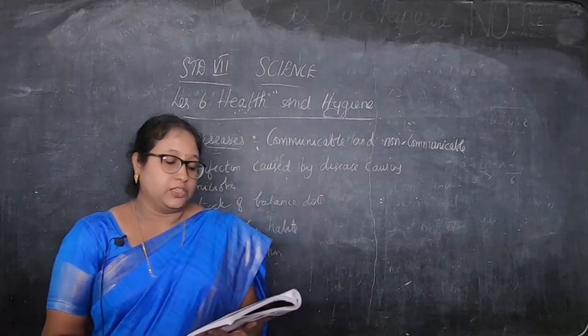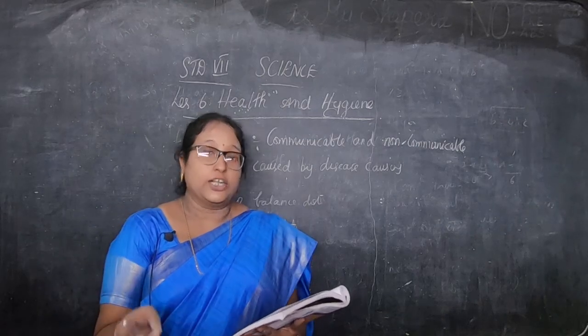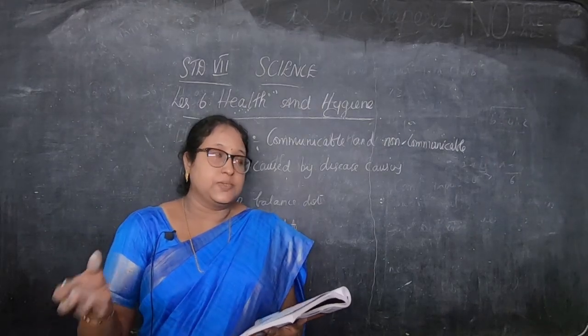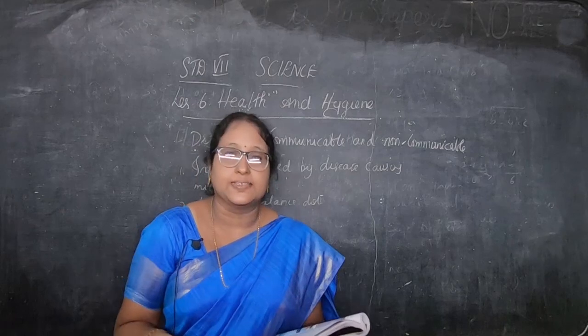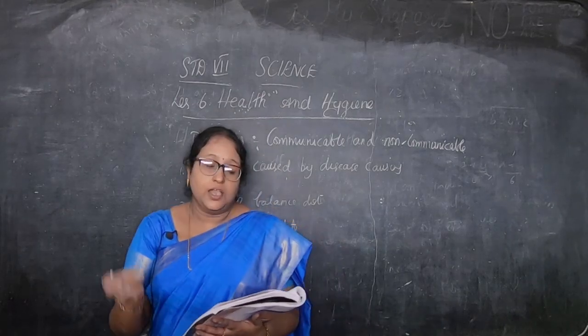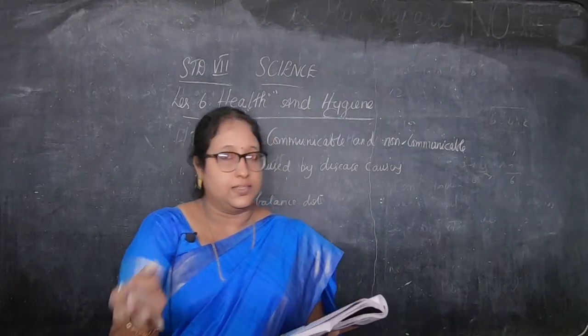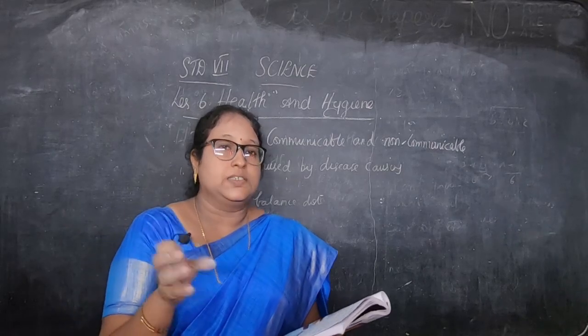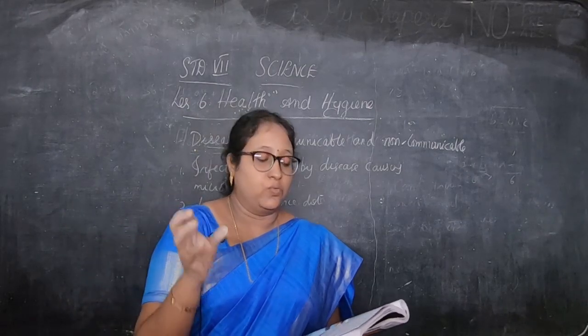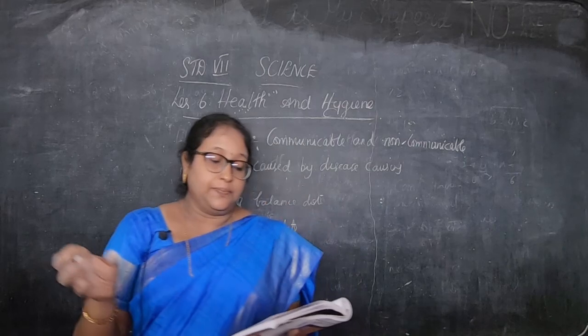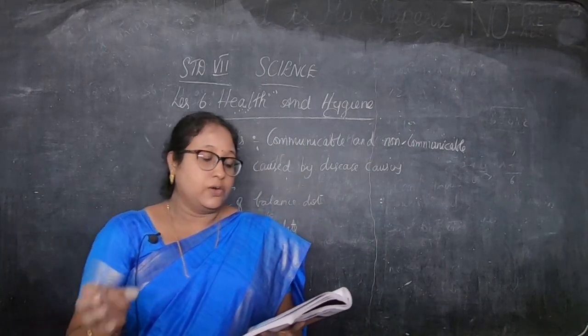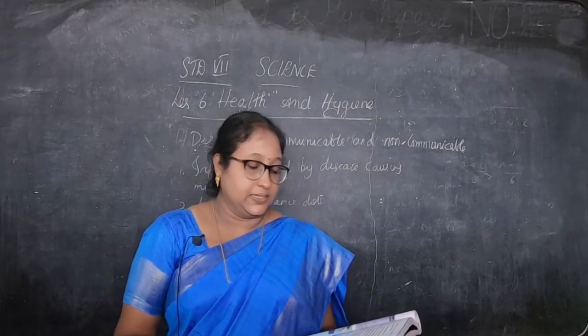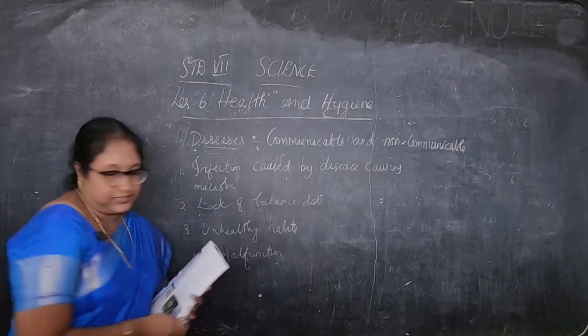Okay, diseases spread through contaminated air, water, food or vectors. Vectors means insects and other animals. These are called vectors. What are vectors, students? They are the insects or the other animals. So diseases spread through contaminated air, water, food. Now, diseases first caused by bacteria. We will see that first.